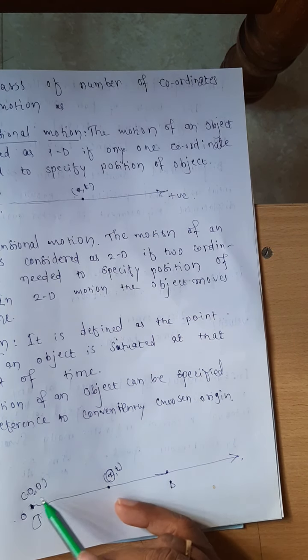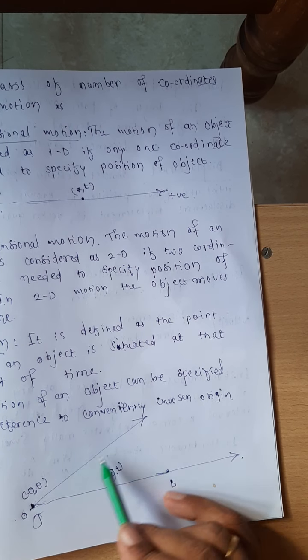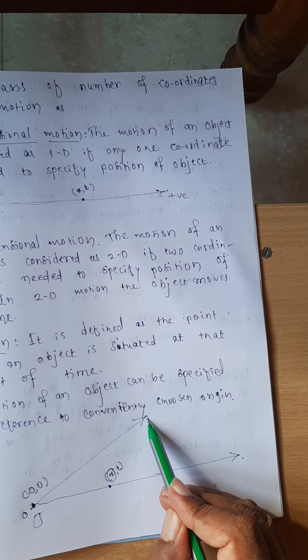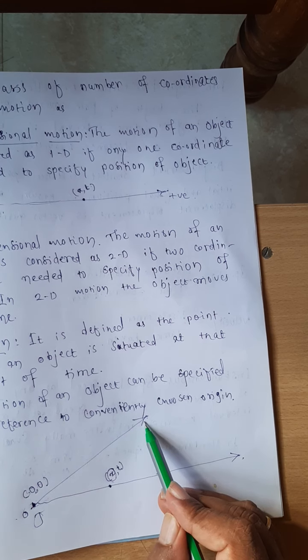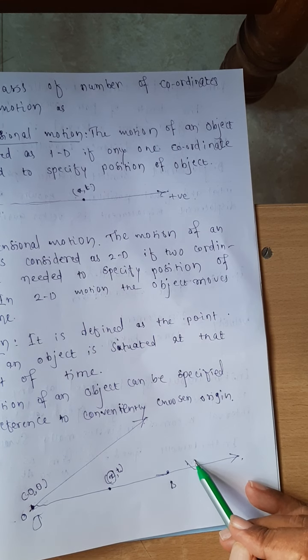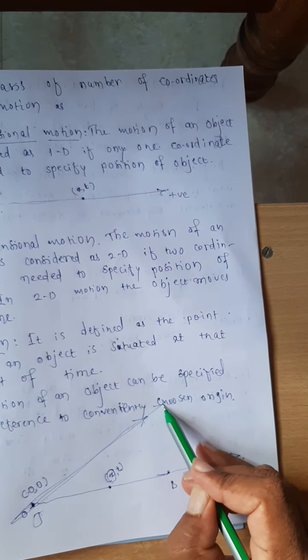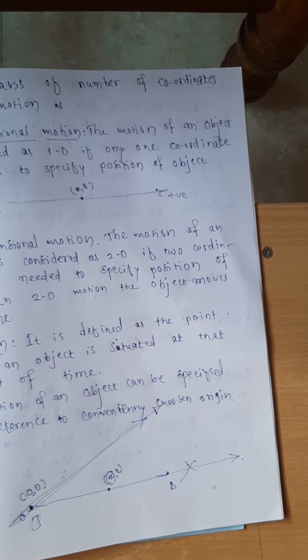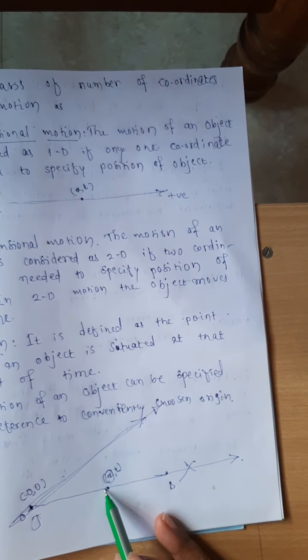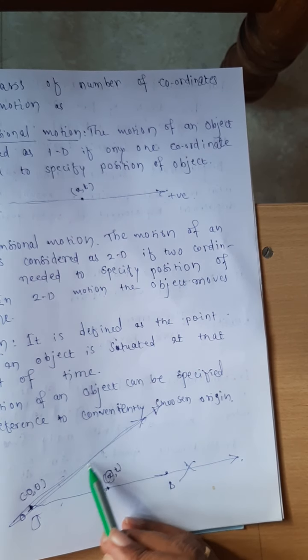Even you may ask, sir, if this is the motion of the particle, can I call it the rectilinear? Yes. Can I call it the one-dimensional motion? Definitely you can call it the one-dimensional motion. Only thing is, you have to change your coordinate axis. You take the x-axis like this. Because if you take this as the x-axis, you need to tell its position in this direction, what is this angle, then it won't become one-dimensional.